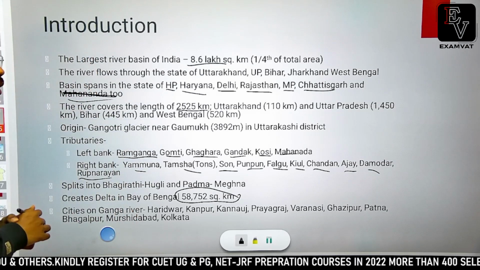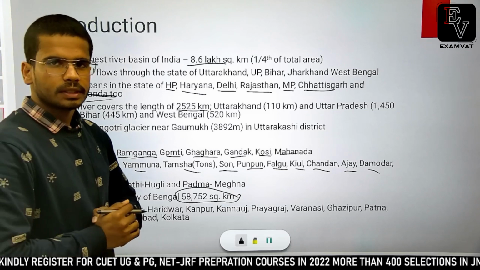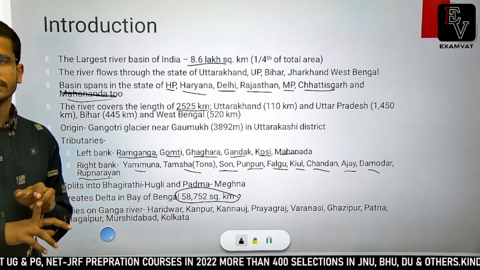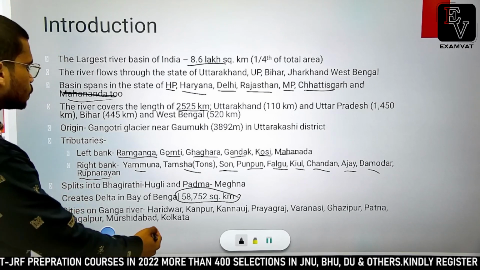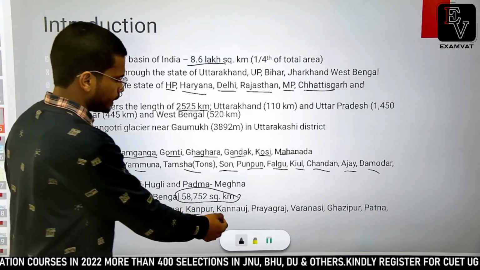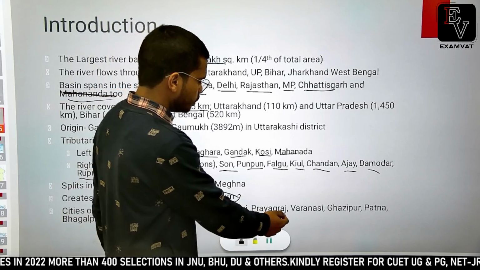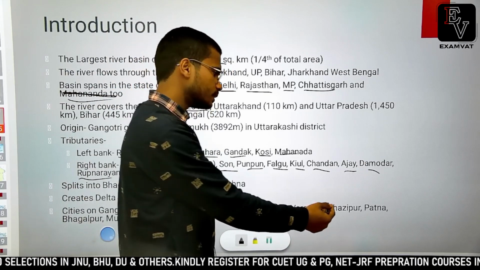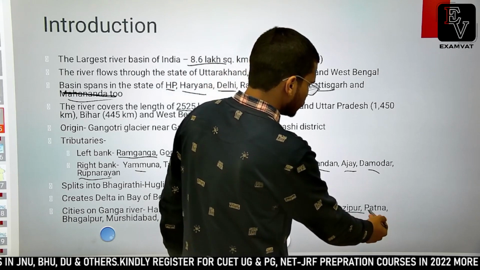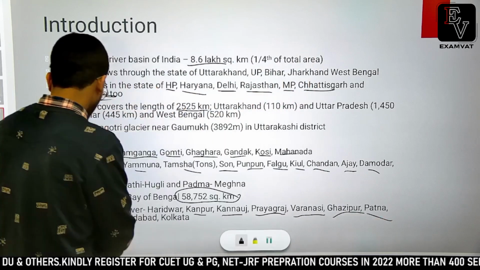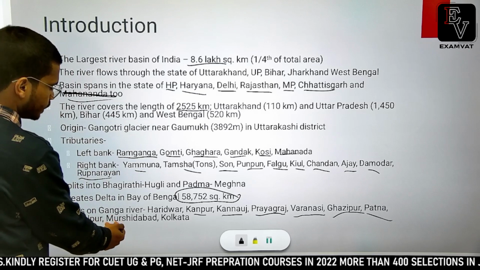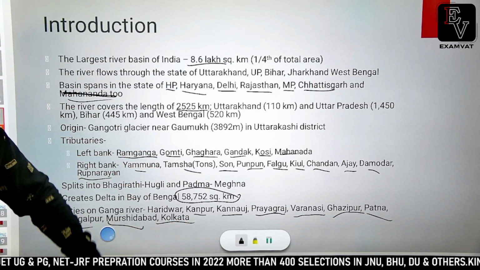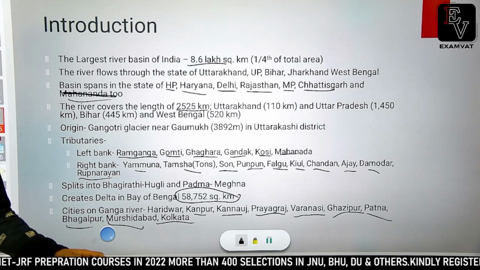So some of the important cities which are on Ganga river. Right from the north, the first important city is Haridwar, and then it flows through Kanpur in UP, then Kannauj, finally meeting with Yamuna at Prayagraj. Then it goes through the holy city of Varanasi, then some smaller cities like Gazipur, Patna, Bhagalpur in Bihar, and then Murshidabad and Kolkata in West Bengal. This is a general idea about the span of Ganga river in the country.